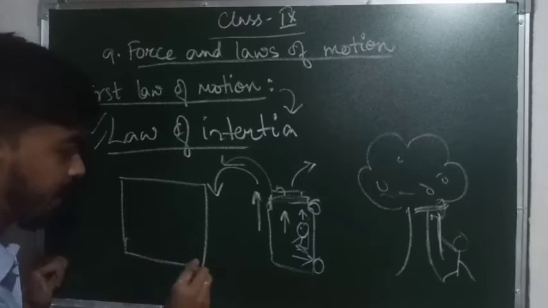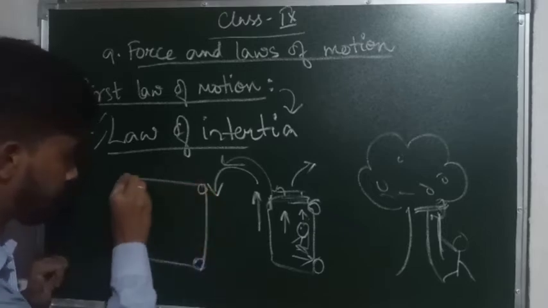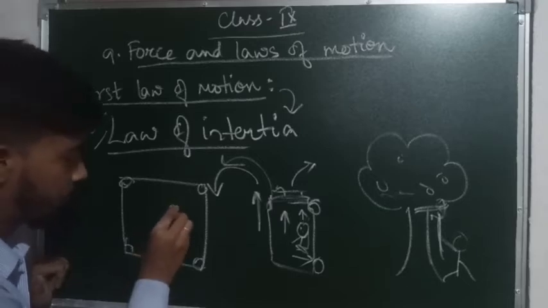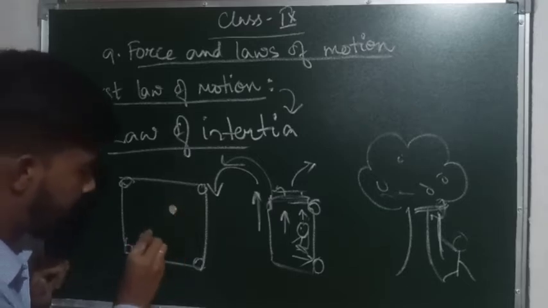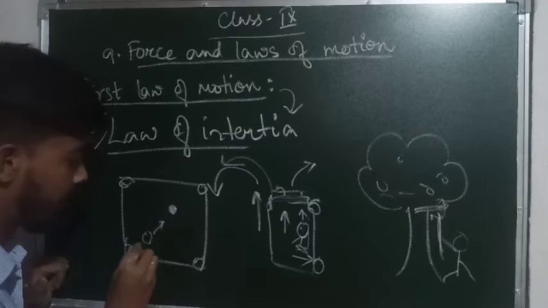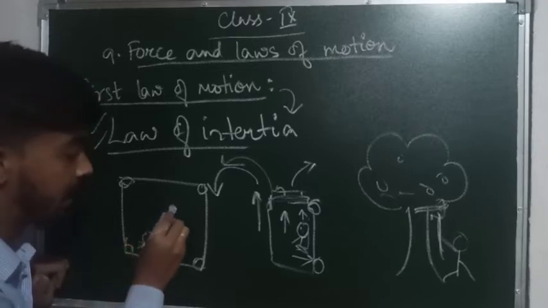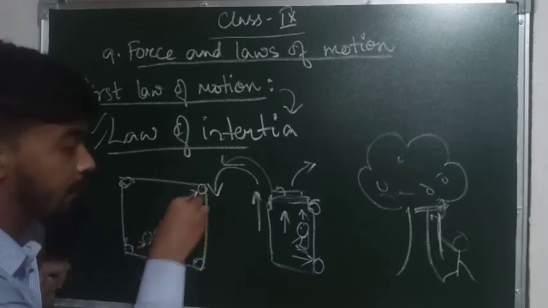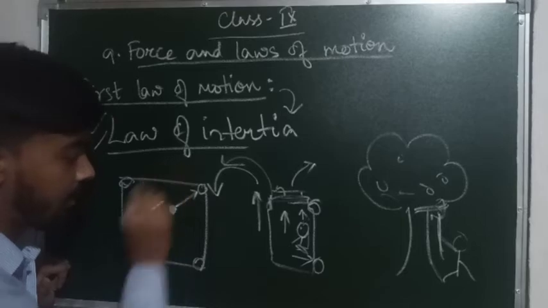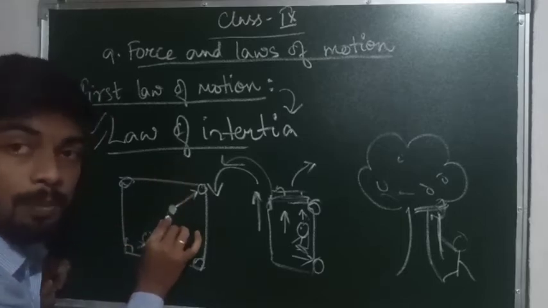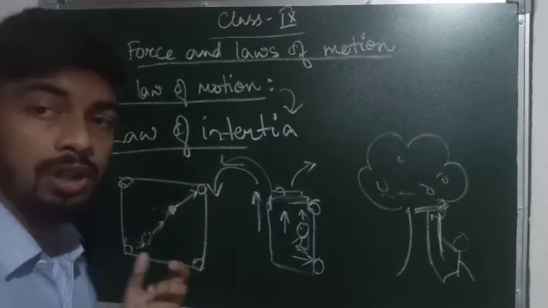For example, this is a carom board. These are the pockets, and there is a small coin here, and a person hits the striker. When force is applied, the striker moves and hits the other coin. After hitting, this coin falls into the pocket or goes in another direction.